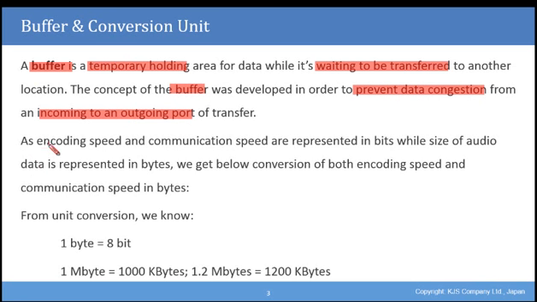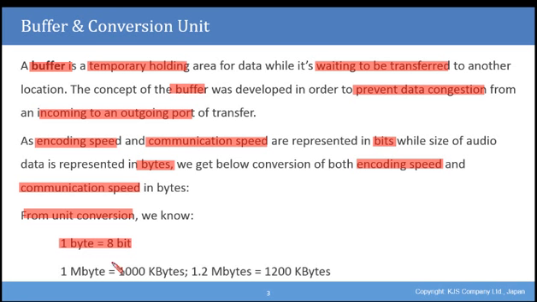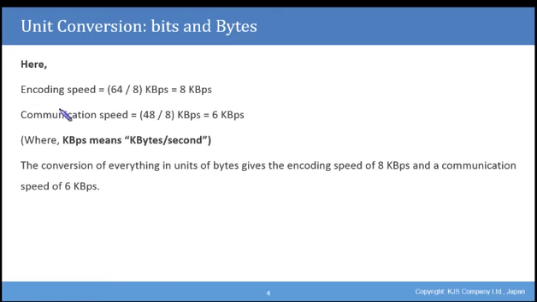As far as the unit conversion, as encoding speed and communication speed are represented in bits, while size of audio is represented in bytes, we get below a conversion of both encoding speed and communication speed in bytes. From unit conversion, we know two things: that 1 byte is equal to 8 bits, and that 1 megabyte is equal to 1000 kilobytes. Here we use, from the question, 1.2 megabytes is equal to 1200 kilobytes.